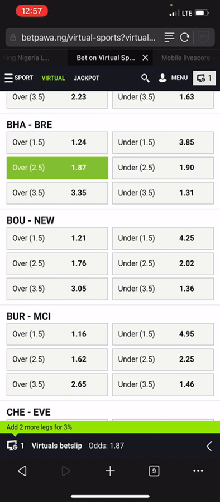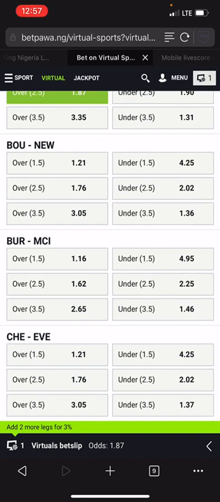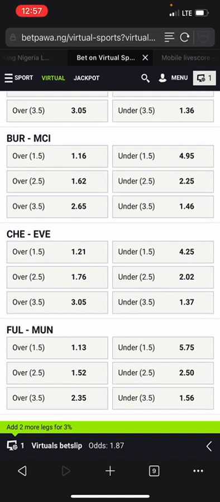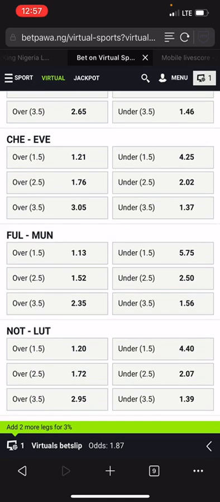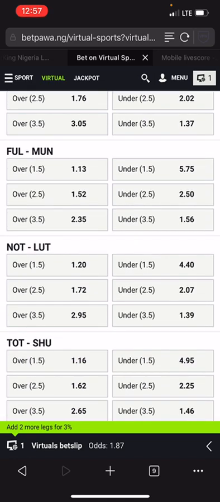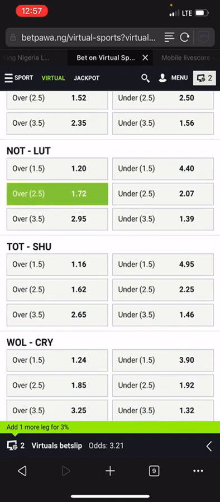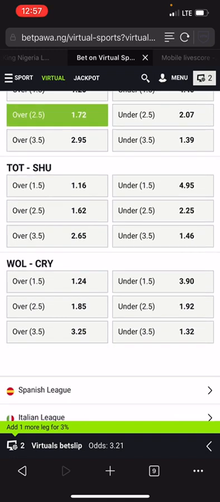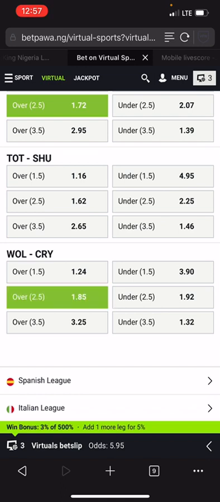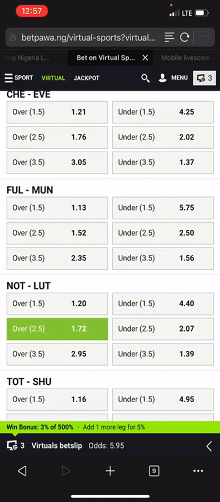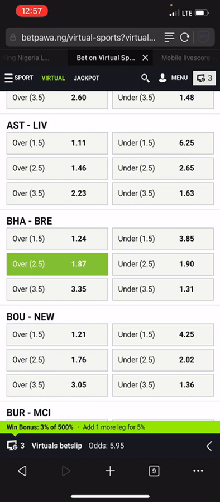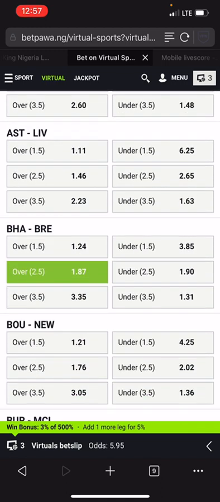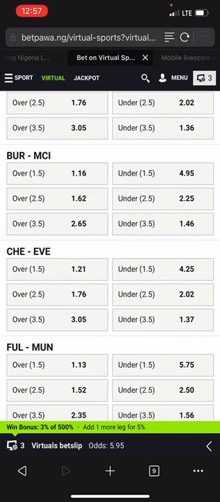Bournemouth and Newcastle, they are not in the same category. Burnley and Man City, they are not in the same category. Chelsea and Everton, they are not in the same category. Fulham and Man U, they are not in the same category. Norwich and Luton, they are in the same category. Both of them are in the weak team category. Tottenham and Sheffield, they are not in the same category. Wolves and Crystal Palace, they are in the same category. Now we have only 3 selections in the same category. Brighton and Brentford, both of them are in the balanced team category.